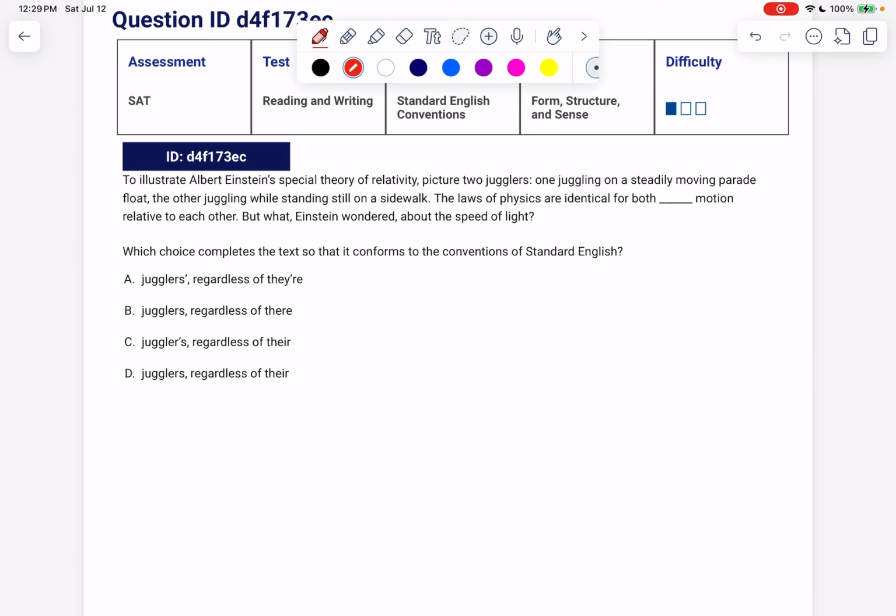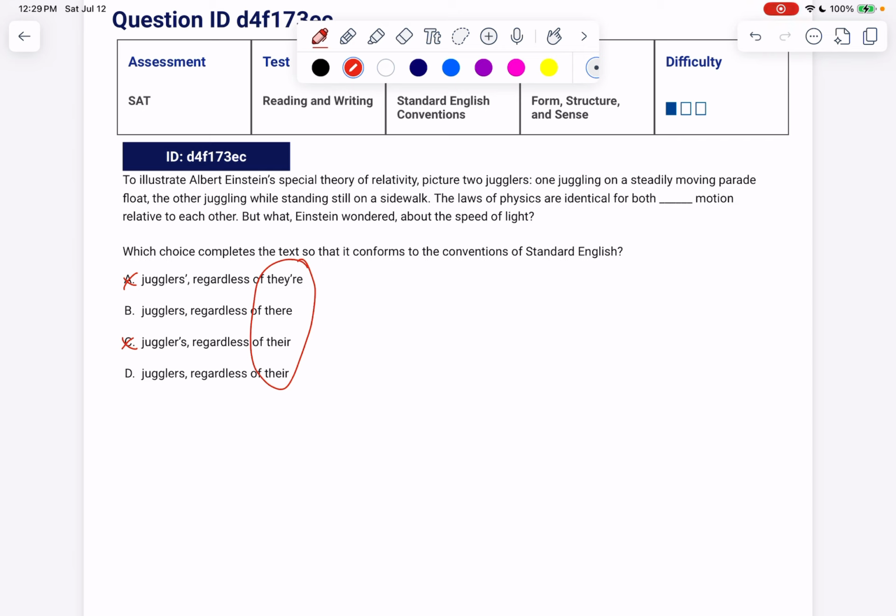So when we look at the answer choices here, I don't know if you're anything like me, we're totally distracted by how cool these ideas are, but we want to see if jugglers should be possessive and what kind of there we want. So it says the laws of physics are identical for both jugglers. The jugglers aren't possessing anything, so we can get rid of the possessives, just for both of the two jugglers. They're not having anything, and we definitely want it to be plural, which gets rid of C.